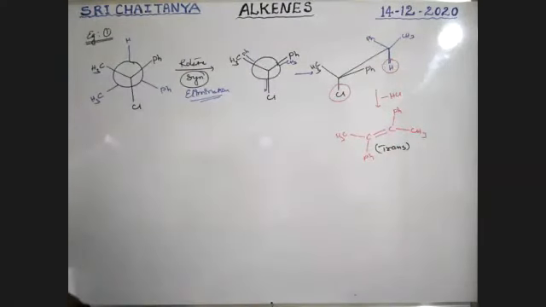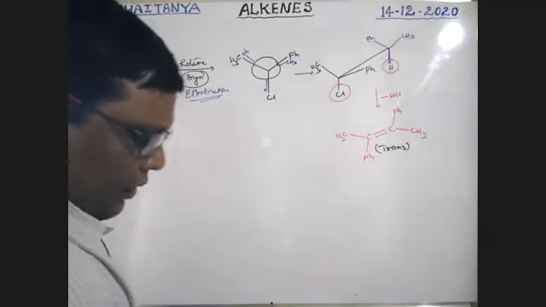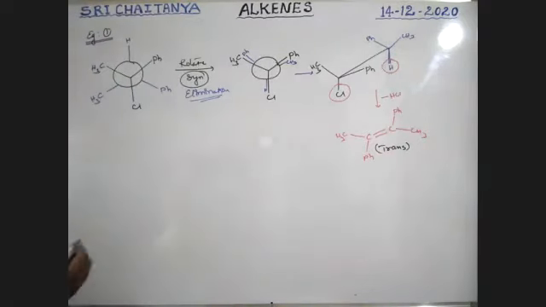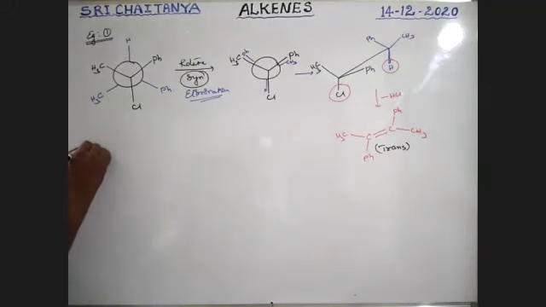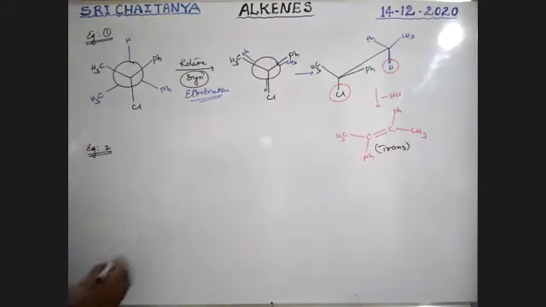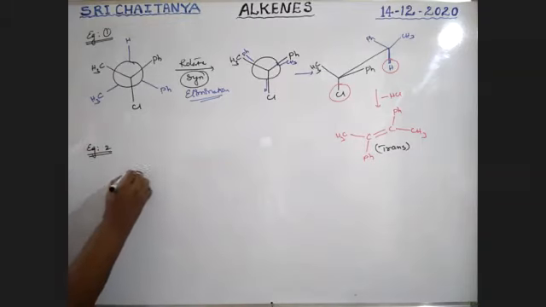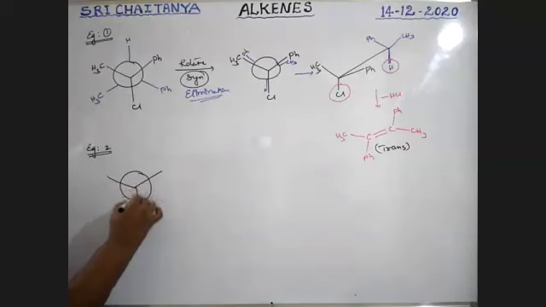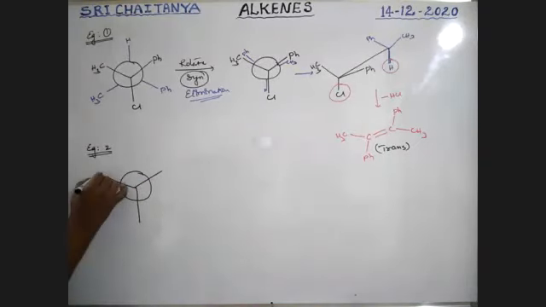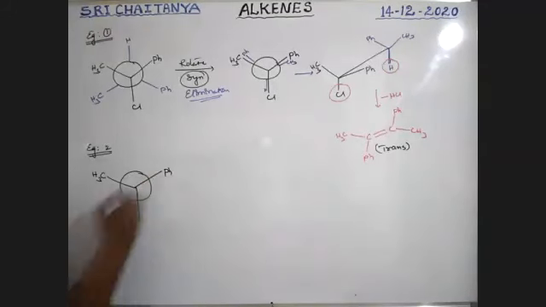Okay. Now, boys, once again I'm giving one more example. It is example 2. Try yourself, boys. I'm giving the structure like this. It is CH3. It is Ph.